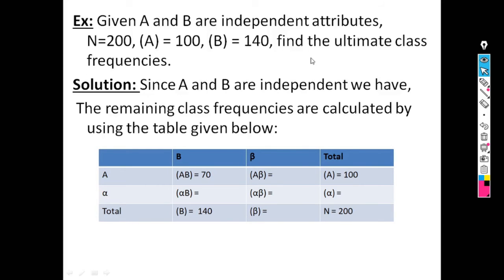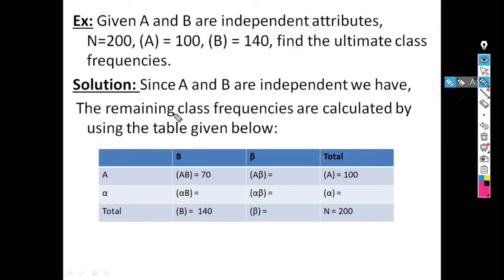Another example: given A and B are independent attributes where N is 200, A is 100, B is 140. Find the ultimate class frequency. So here the condition is already given, that is A and B are independent attributes, meaning AB is equal to A into B divided by N. This condition is satisfied and the values N, A and B are given.